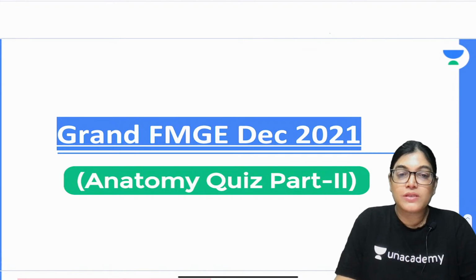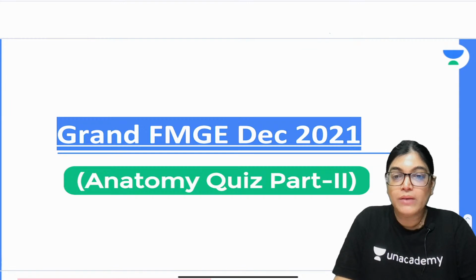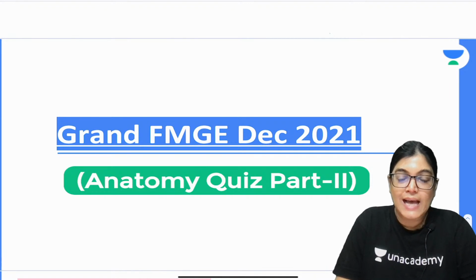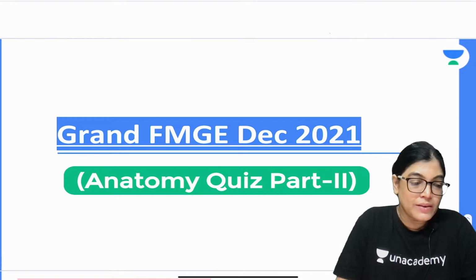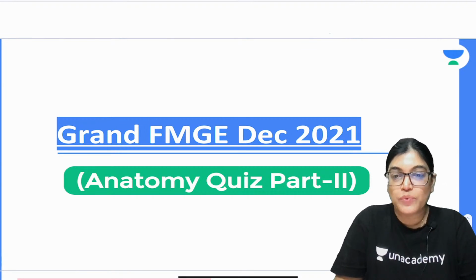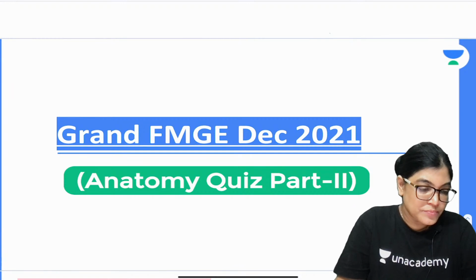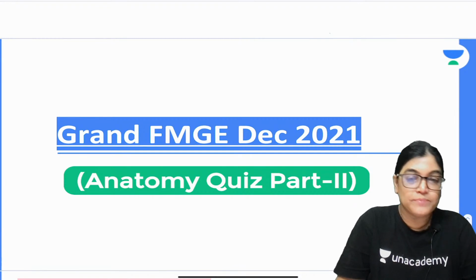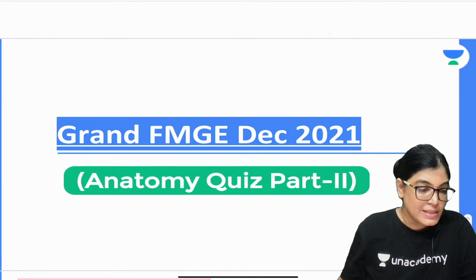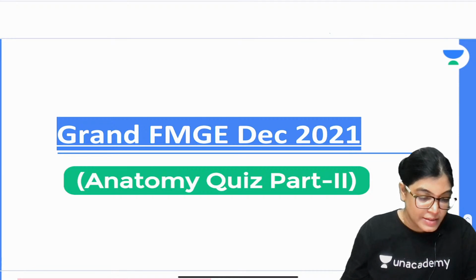So the 2 p.m. session is the first anatomy quiz part 2, then the 3 p.m. is the third part, and then 4 p.m. and 6 p.m., and then tomorrow morning, that is Saturday, 10 a.m. So consecutively, one after the other, we have the anatomy quizzes targeting FMG session 2021. All the students can join me for this session. This will be extremely beneficial because it will quickly cover all the important anatomy MCQs targeting FMG session 2021. So let's start with the session. All the best students.